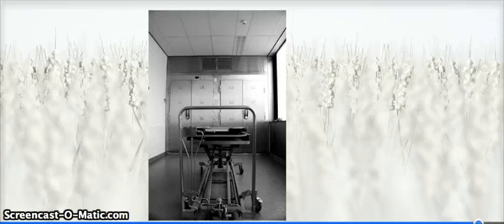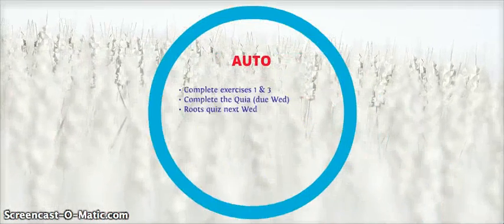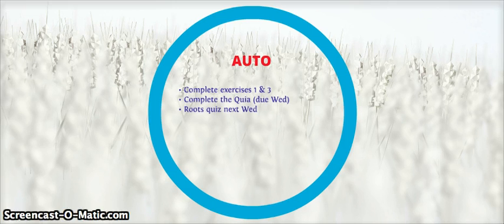You need to study this week's roots and all of last week's, and the weeks before that, right? Every root we've covered can show up on a roots quiz. Please study all of them. And then last but not least, you're going to want to do exercises 1 and 3. So exercise 1, you're going to add the appropriate word to the sentence. In exercise 3, you're going to match the roots to their meanings, which is a really, really, really good review. You'll complete the KIA online, which will be due on Wednesday, just like always. And your roots quiz will be on Wednesday again, right?